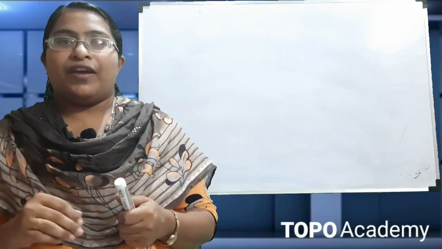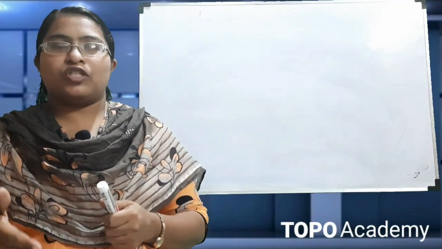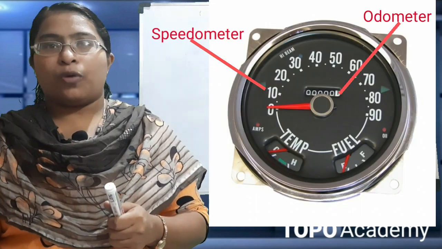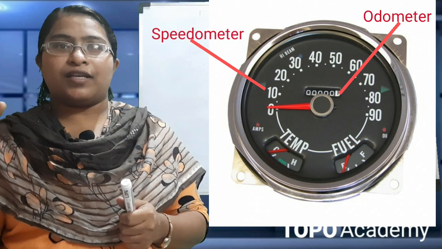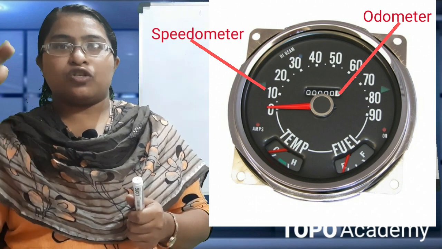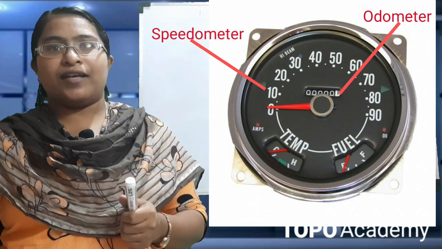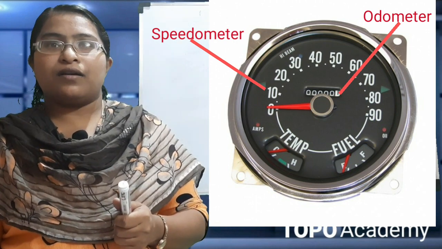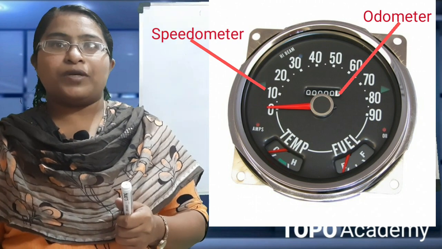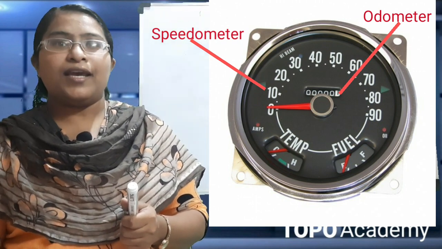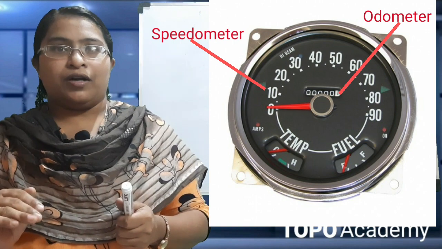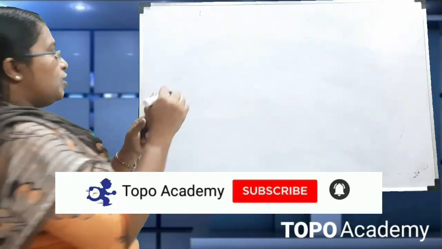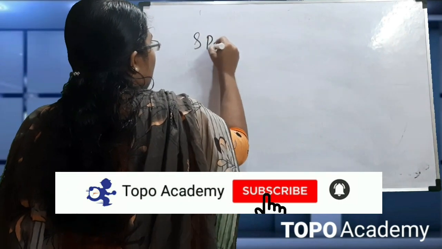In a car or any vehicle, below the steering you can see a speedometer cluster, with a speedometer and an odometer. In the speedometer, we can see the speed of the car increasing: 0, 20, 40, 60, like that. Near it, you can see an odometer. In the odometer you can see the distance you have covered.